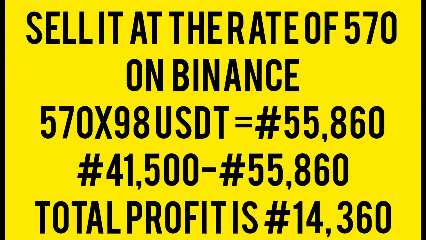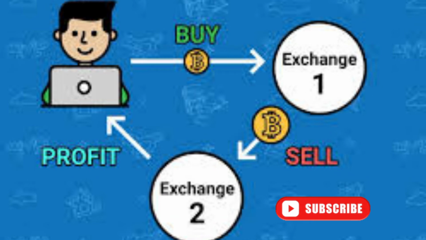You went to Binance and sell it there at the rate as of today, 570 naira per dollar. So let's say 570 naira times the 98 USDT that you bought from Trust Wallet. It will give you 55,860 naira. You now minus 41,500 from 55,860 naira. You are making a profit of 14,360 naira. That's how arbitrage works. Buy the product at a lower amount and sell it at a higher amount.